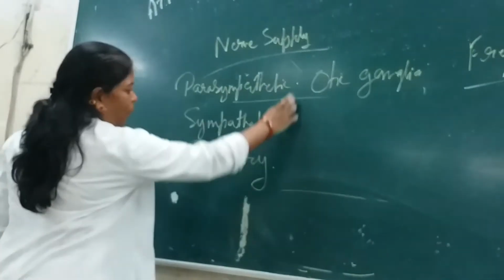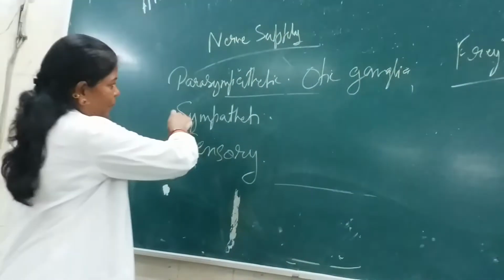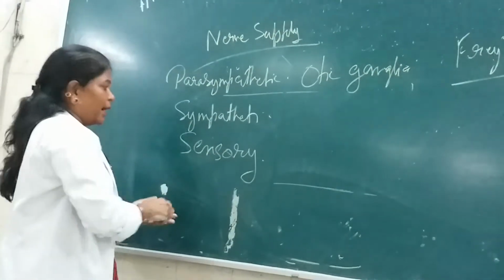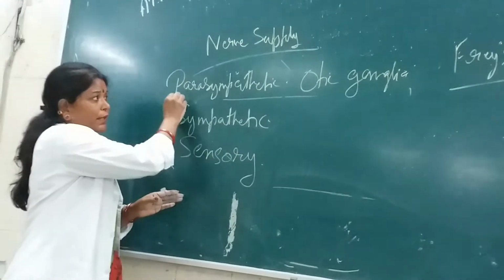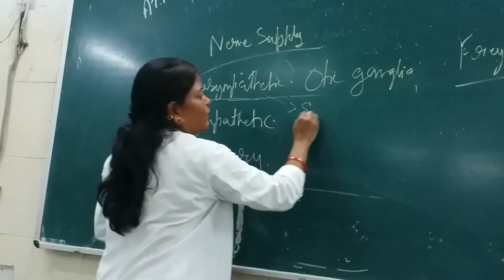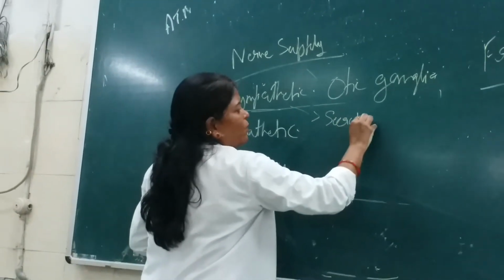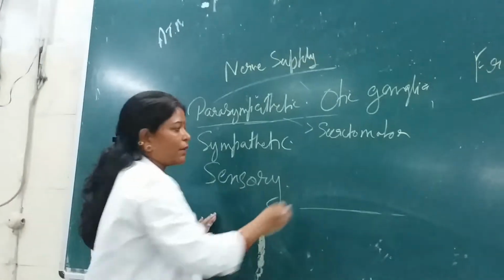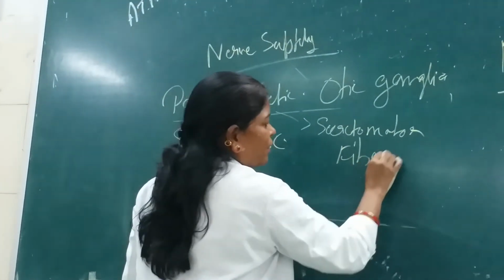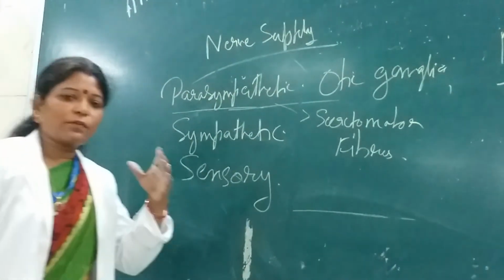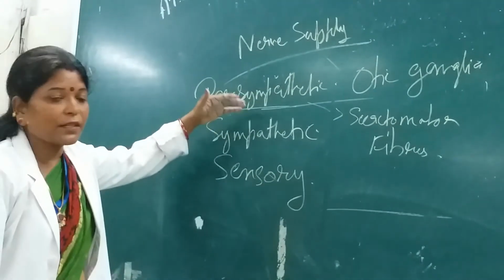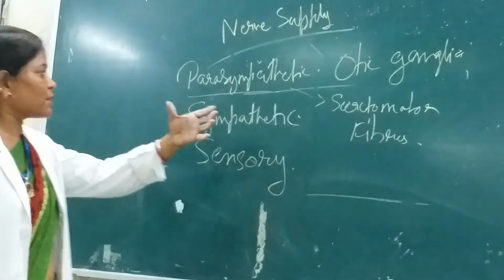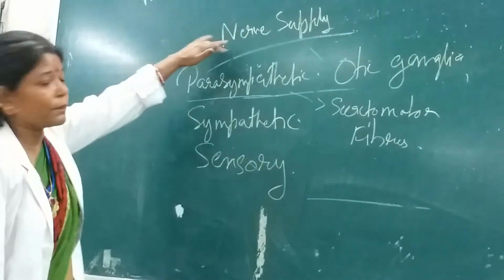That means among all these types of supply, the parasympathetic, the sympathetic and the sensory, this is supplying the secretomotor fibers. This is carrying what? Secretomotor fibers to the gland. So whenever this parasympathetic supply is stimulated, the secretion is excited from the parotid gland.